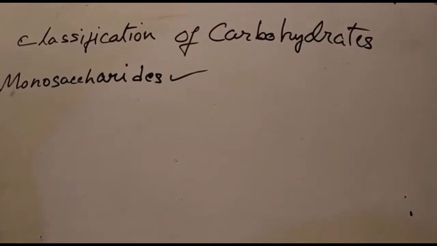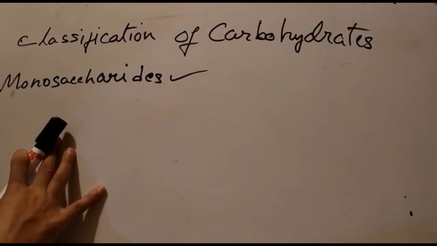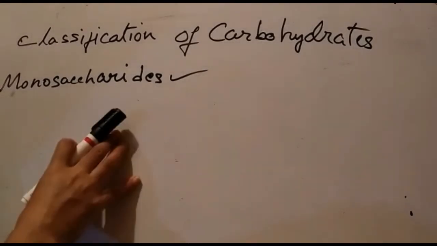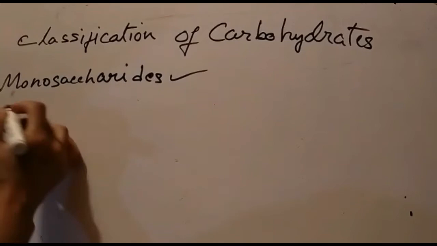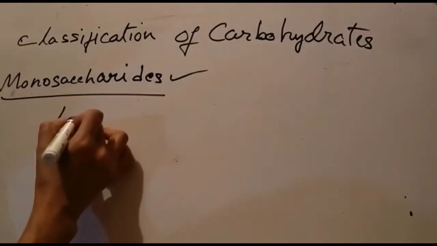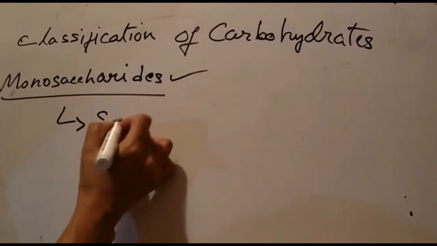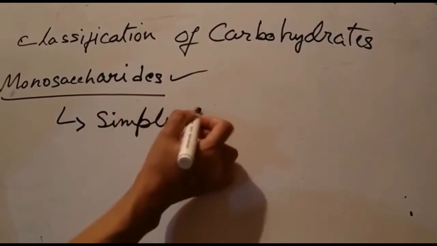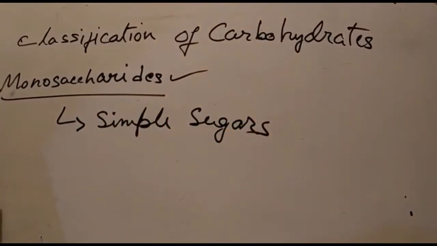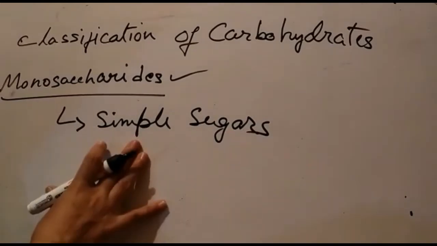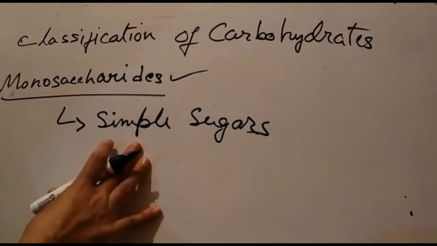Now, what are monosaccharides? The monosaccharides are the simplest group of carbohydrate molecules. They are also often called simple sugar molecules, since they cannot be further hydrolyzed.